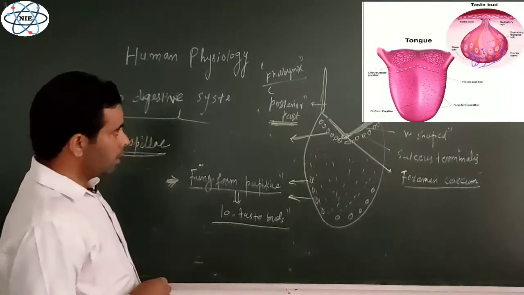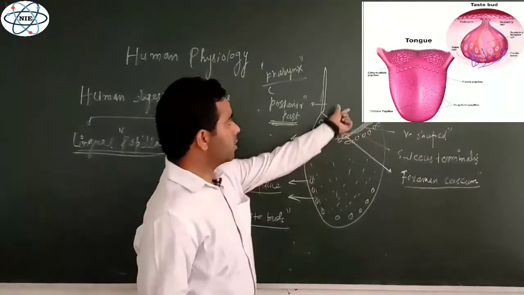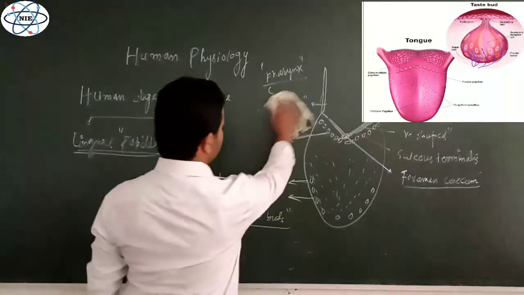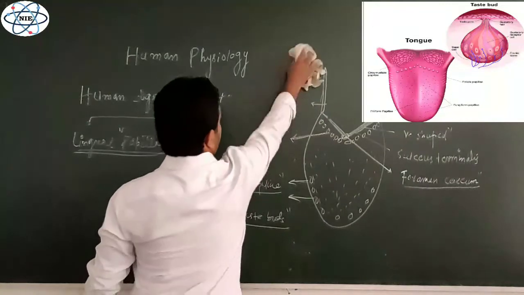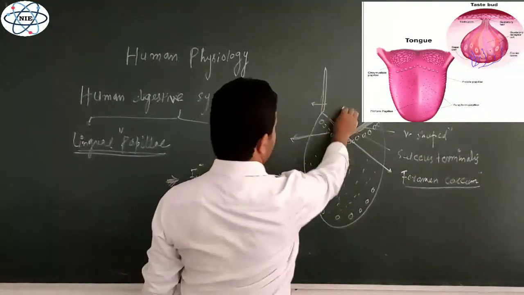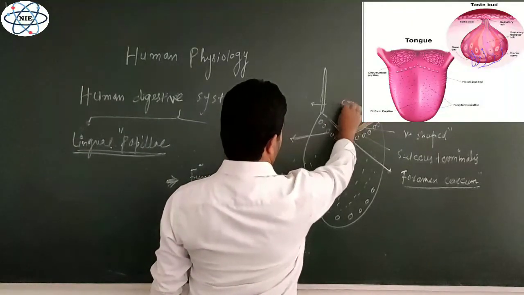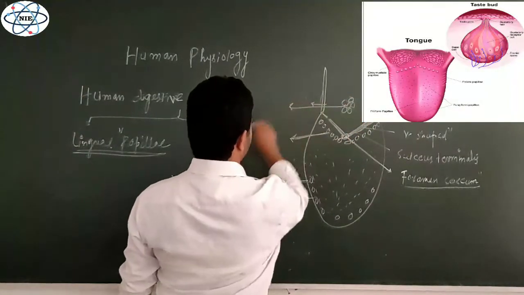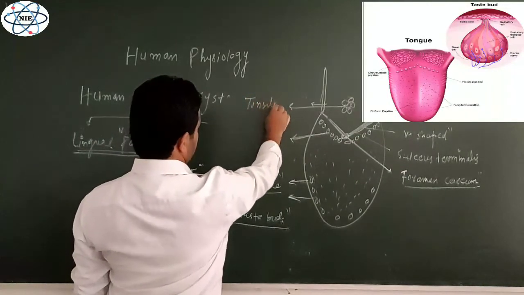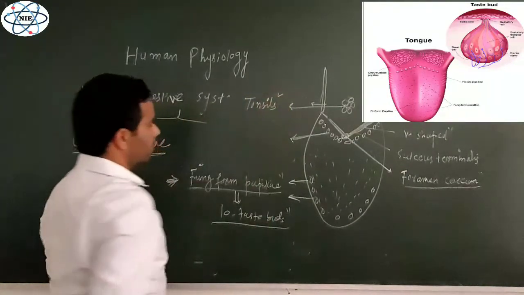Now, what lies on the pharyngeal part? On the pharyngeal part there are also some structures which do not help in the process of digestion. These structures located on the pharyngeal part of the tongue are called tonsils.